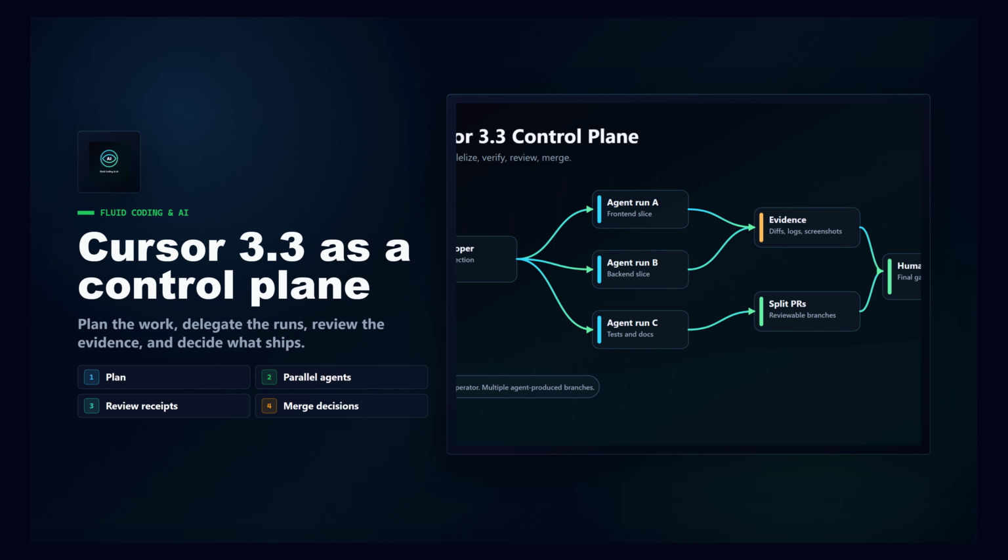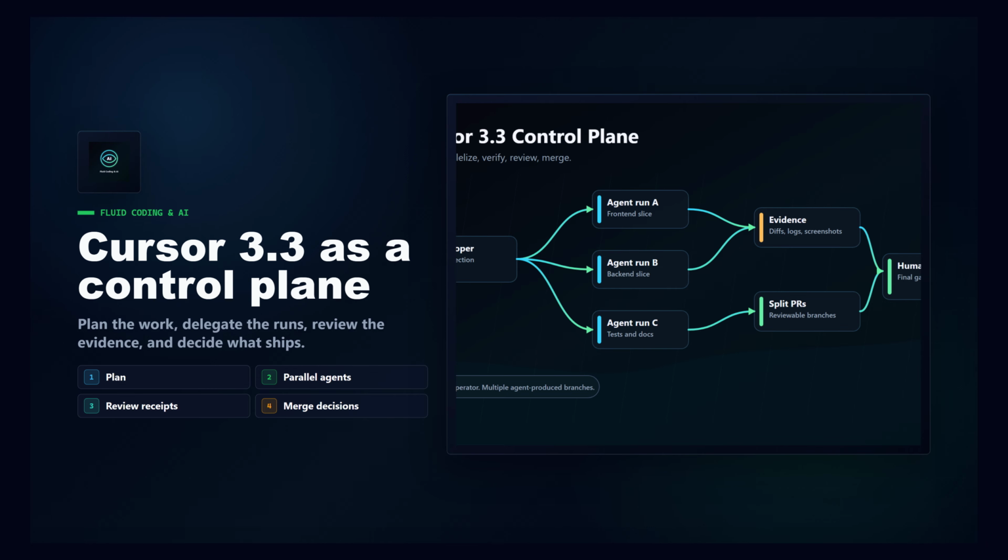The promise of Cursor 3.3 is coordination. A developer starts with a plan, Cursor looks for independent pieces, launches async subagents where parallel work makes sense, preserves ordering where dependencies matter, and then helps turn the result into reviewable pull requests. That is the control plane idea. Cursor does not officially use that label here, but it is a useful way to describe the workflow: schedule the work, inspect the work, and keep merge decisions human.